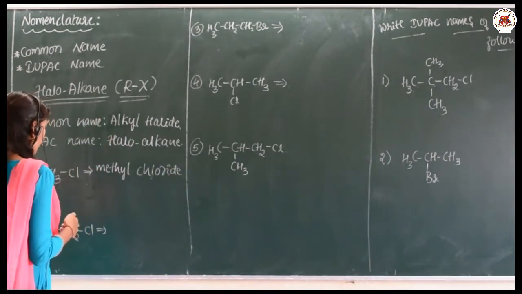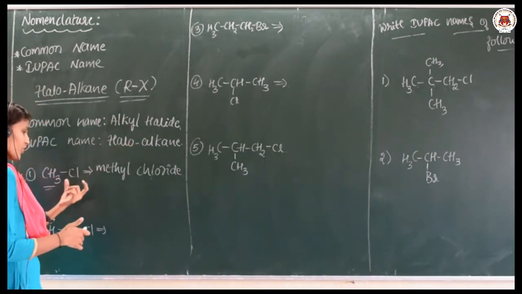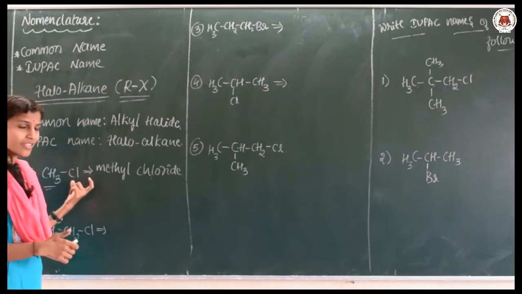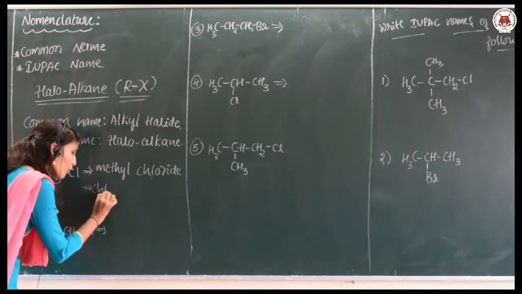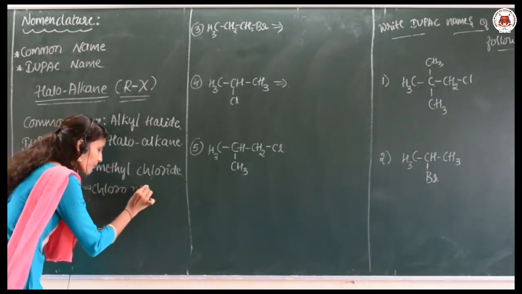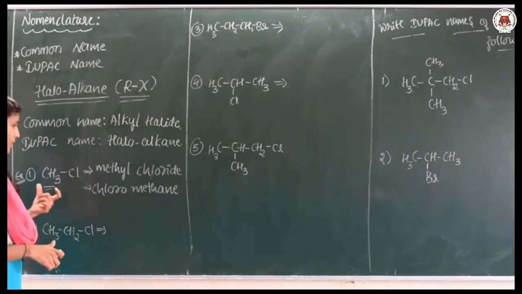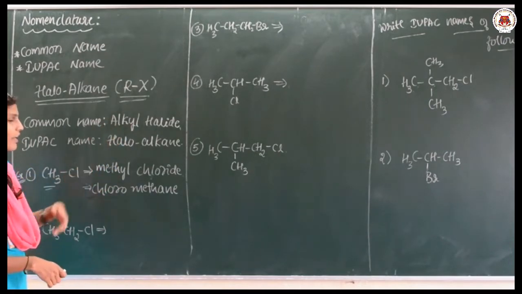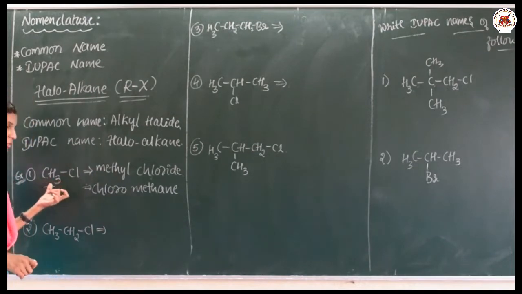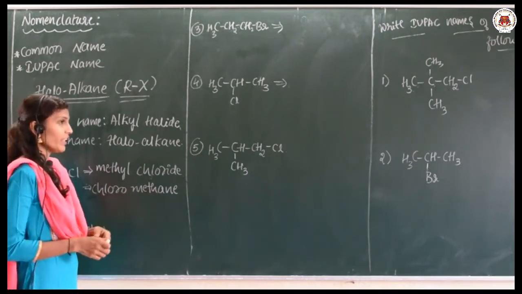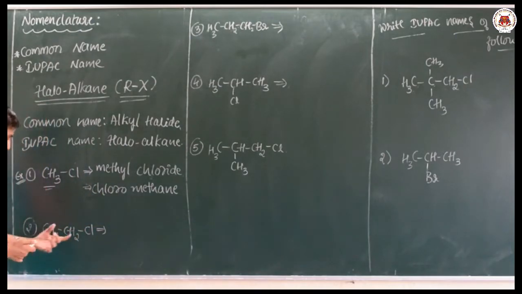While the IUPAC name is haloalkane. Halo means the halogen atom which is attached here. Which halogen atom is attached here? Chlorine. So the IUPAC name will be chloromethane. The common name has the alkyl group, methyl, first. So methyl chloride is the common name of this compound, while chloromethane is the IUPAC name. Okay, let us go for the second example.